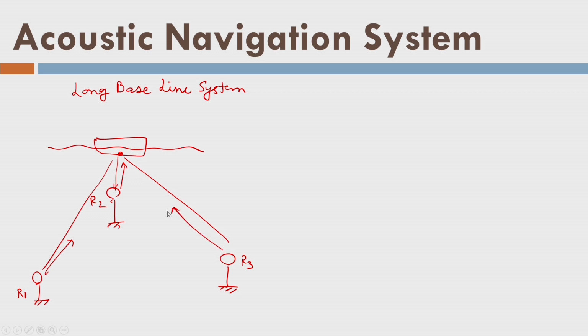Again, the ship hull or the ship has a receiver also that will receive the reflected energy, and using time of travel or the phase measurement, we can find out the position of the moving vehicle, and that is the long baseline system. Now we can see it is nothing but a rho system, because it is measuring the distances between the receiving object and the transducer. We have another system called the short baseline system.